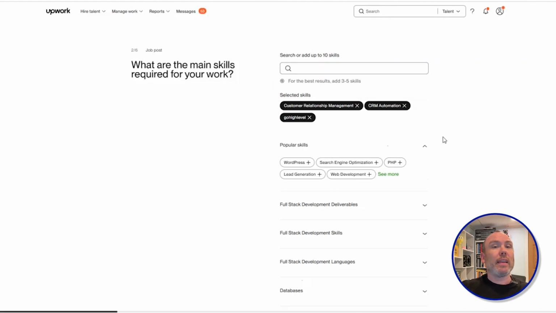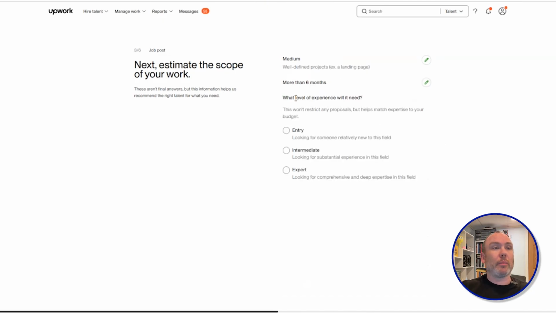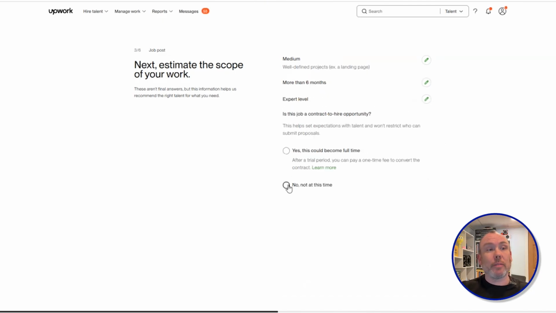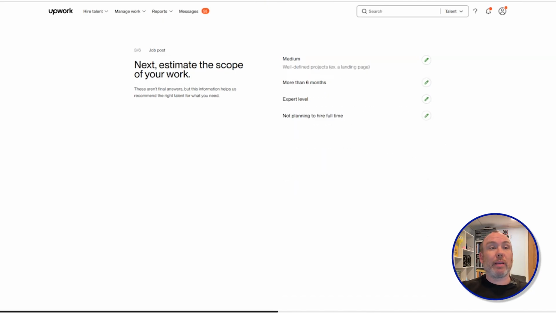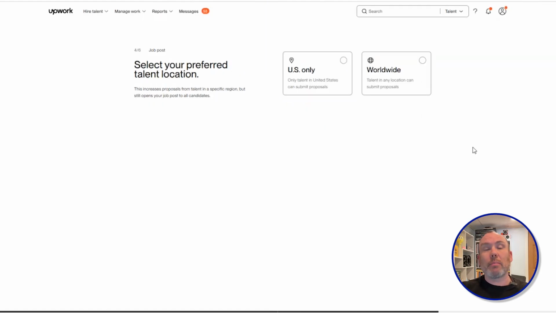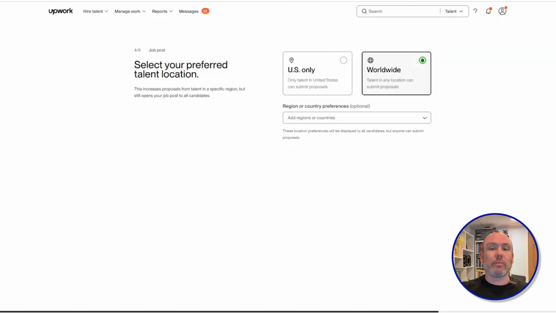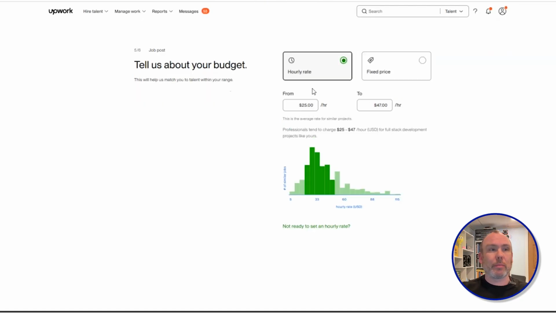You walk through, and then you do the scope. Okay, someone wants to be 6 months. I always pick expert. I put no, and then I pick location. A lot of times, depending on the job, like a Go High Level position, I'm going to put worldwide, and then I'm just going to weed people out, because there's a lot of people overseas that are really, really good at automations, tech, things like that. If it's someone that's more client facing, I'm going to probably do United States or Europe, maybe something like that. It shows you an hourly rate range. You can pick whatever you want. I think their AI comes up with this.